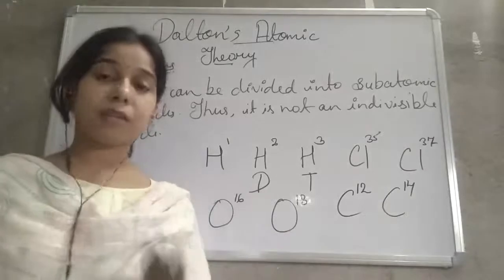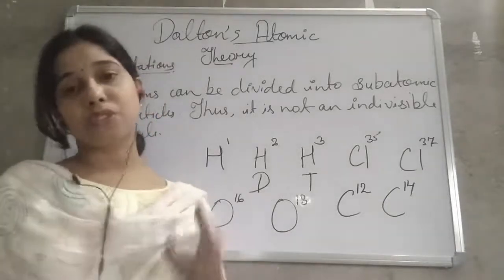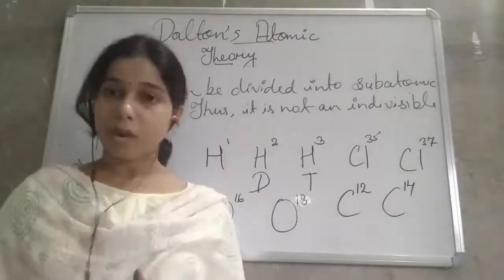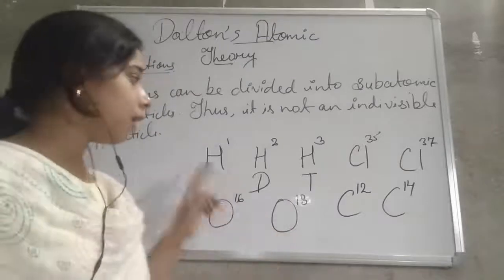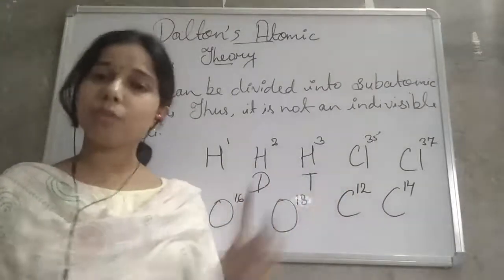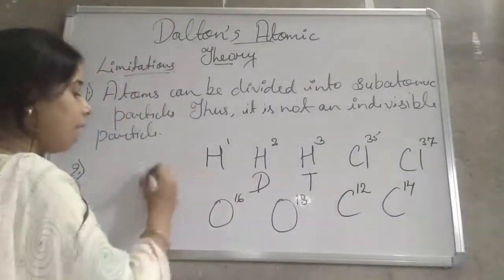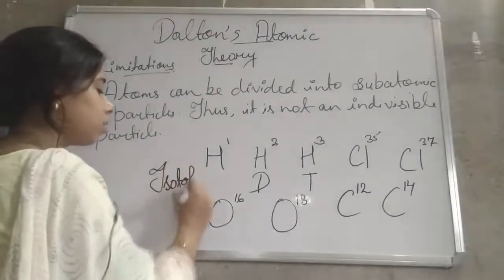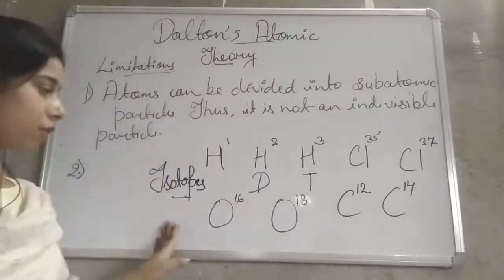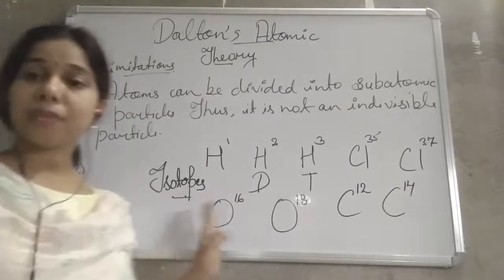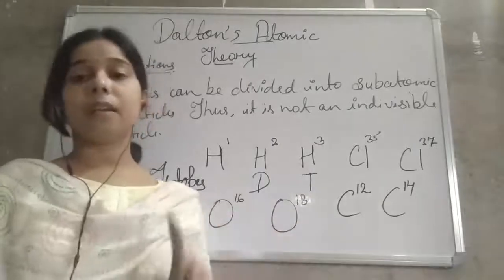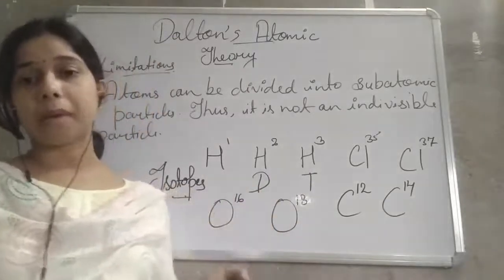Thus we can say that it is not necessary that atoms belonging to the same element have similar properties. Let me tell you one more thing: you can see here the element exists in different atomic masses. For this we use a term known as isotopes. So what is an isotope, students? Isotopes are atoms of the element having the same atomic number, the element is the same, but their atomic masses vary or are different from each other.